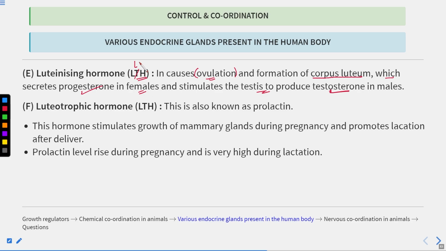And the other one is the luteotrophic hormone. Okay, so this was the luteinizing hormone. Then we have the luteotrophic hormone. So this hormone is also known as prolactin.